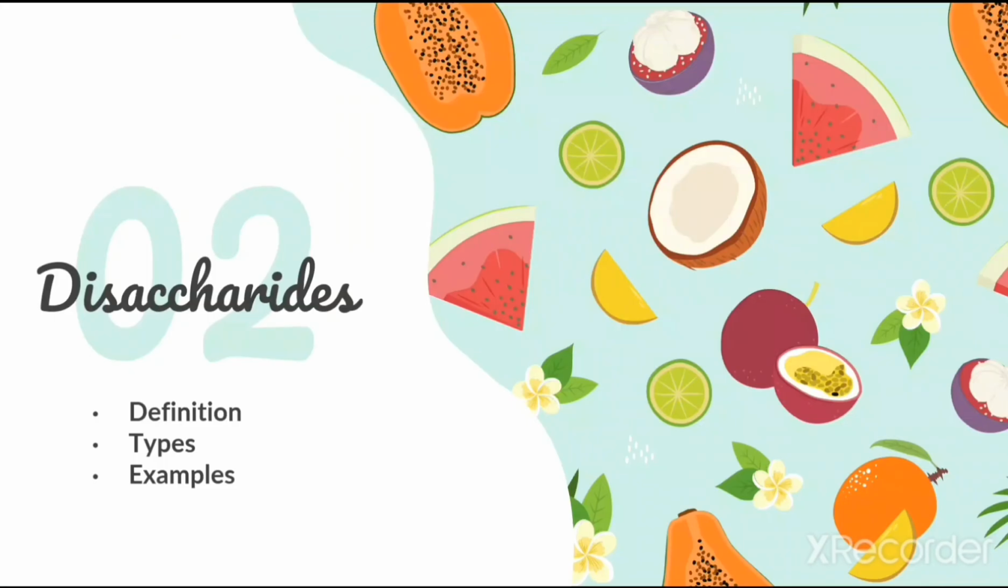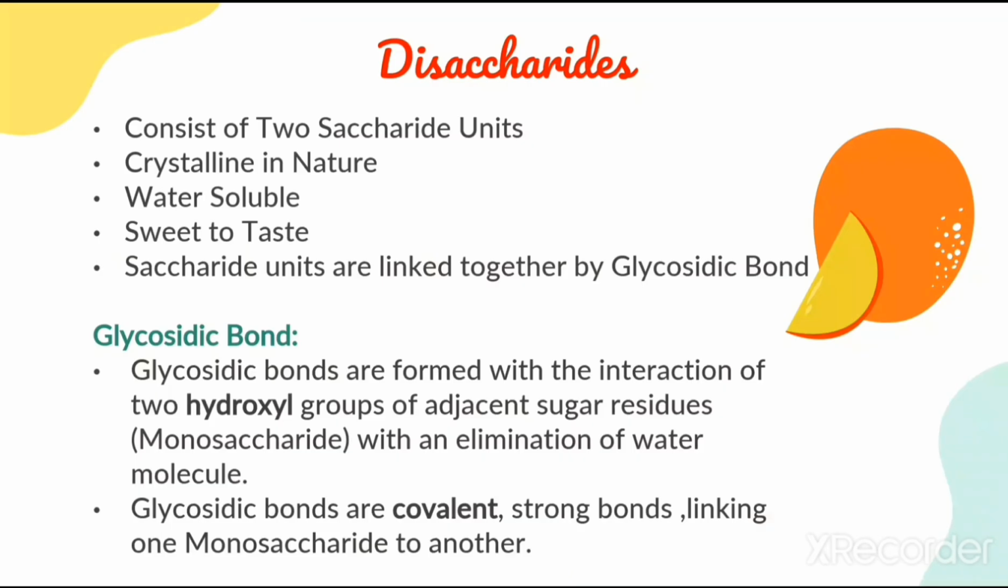Now let us move on to disaccharides. Disaccharides contain two sugar molecules. They are crystalline in nature, water-soluble and sweet to taste. The two sugar molecules are joined by a special type of bond known as glycosidic bond. Glycosidic bonds are formed by joining of a hydroxyl group of one sugar molecule and a hydroxyl group of another sugar molecule with the removal of a water molecule. These bonds are covalent in nature and strong. Mango contains a large amount of sucrose, which makes it a delicious fruit.